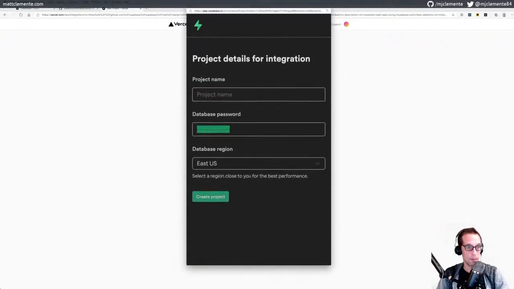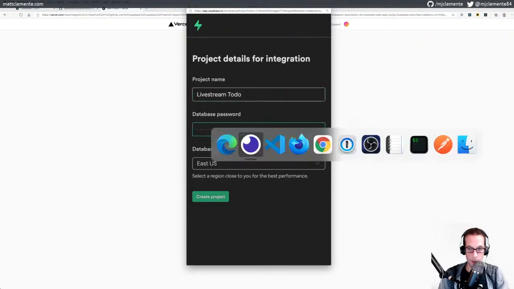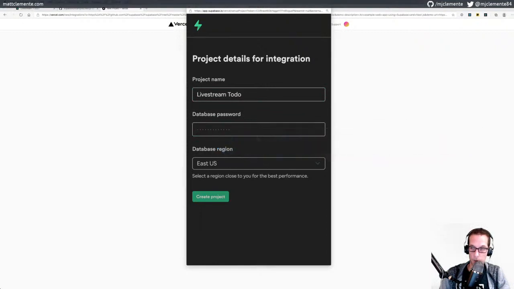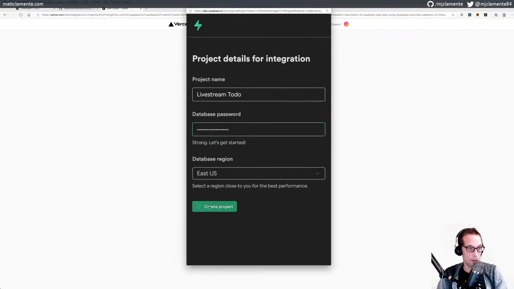So that's probably because I'm zoomed in. Project name. So this is gonna generate a new project. All right, so we'll call this live stream to do. Database password. I'm gonna use the same one I used before. Don't tell anyone. Database password, and we'll create the project.